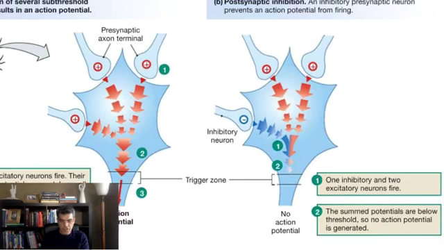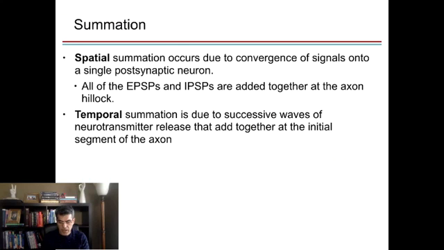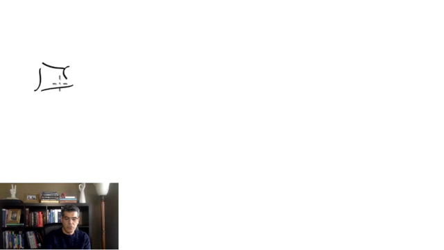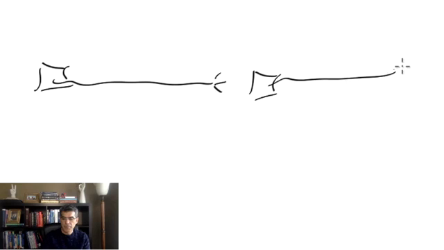We have another summation that is called temporal summation. What is temporal summation? Think about this neuron affecting this neuron and trying to make it fire. But one stimulation of this neuron is not going to bring this cell to the threshold.